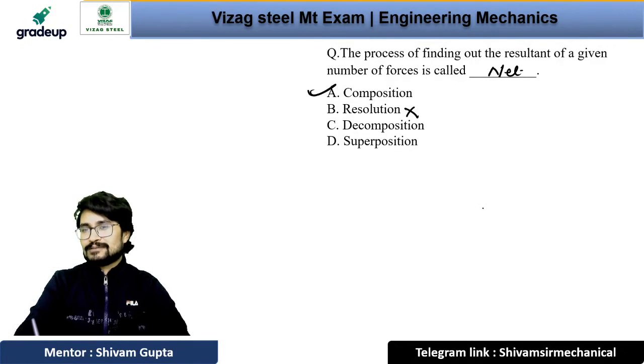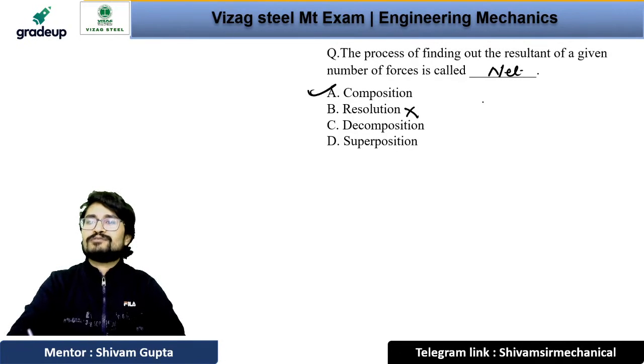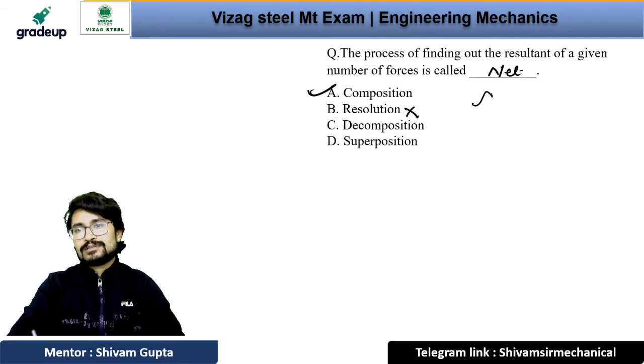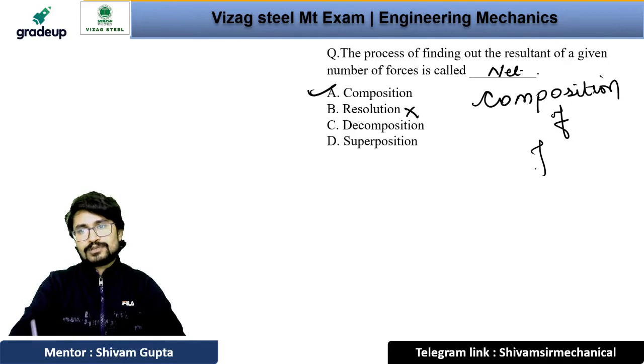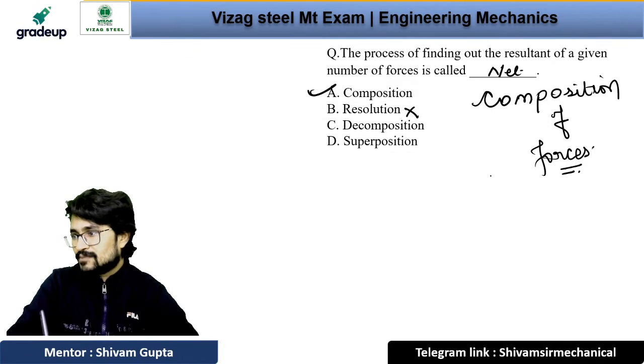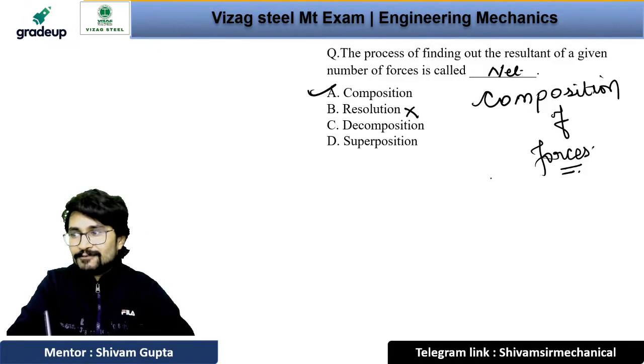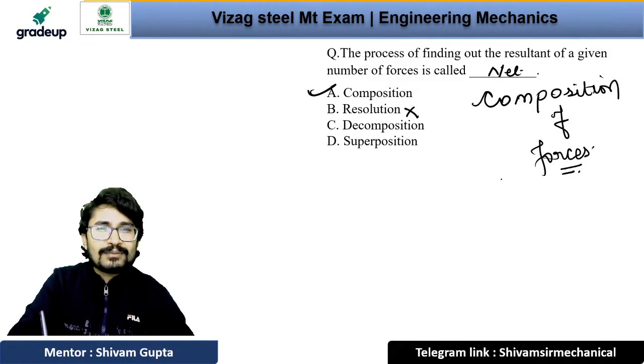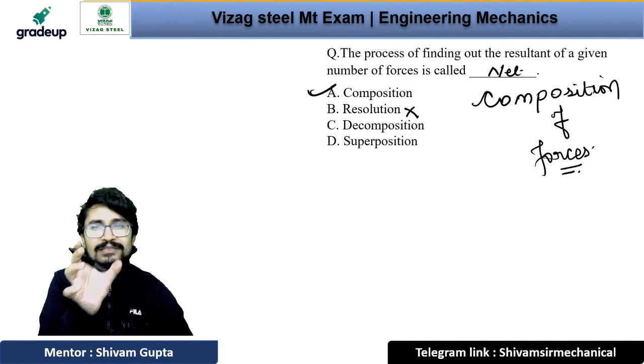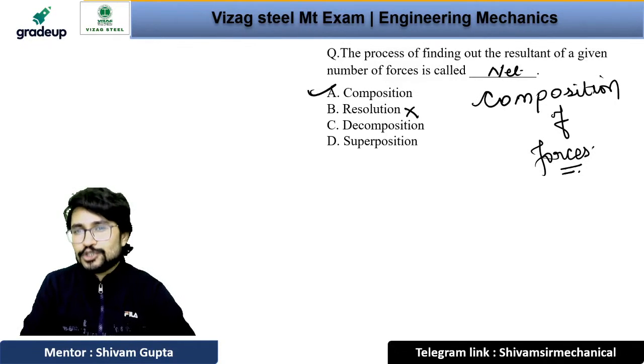Composition or resolution? You know that composition of the forces. What is composition of the forces? Composition of forces, right? That is the answer. Ravi, see, we have some basic difference between the resolution and composition of the forces.